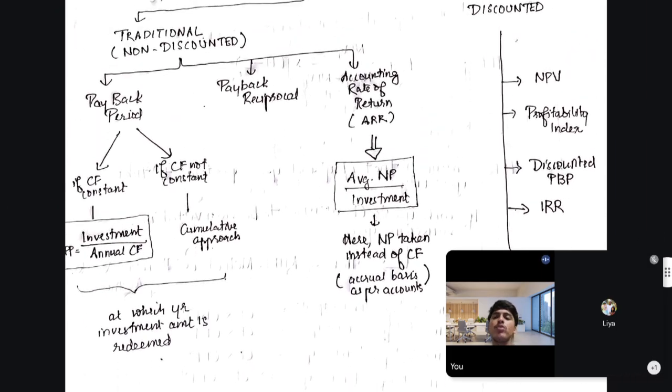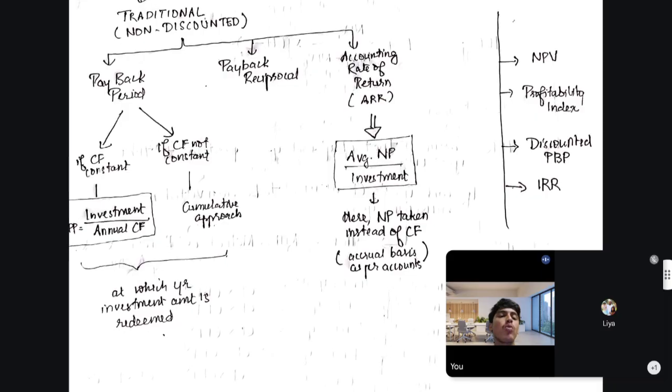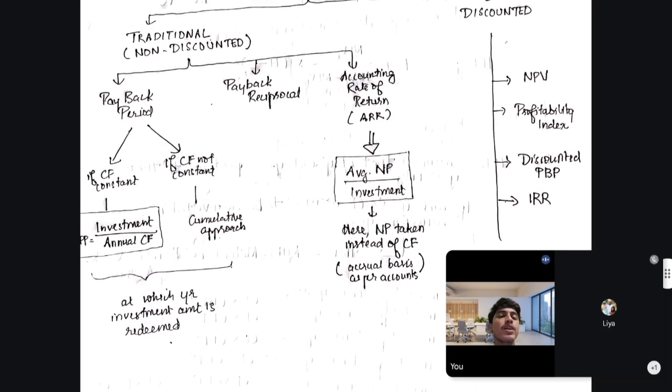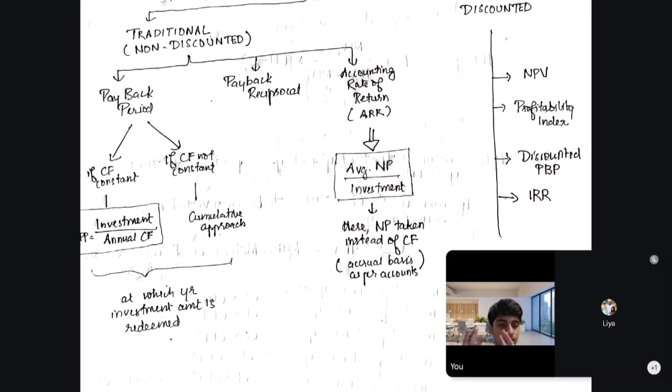Okay, so that is about traditional techniques. And now discounted techniques. Discounted techniques are the most confusing part of capital budgeting, the most tedious part, where you have long problems. Usually the problems and short questions will come from discounted techniques, like NPV, IRR, modified IRR, discounted payback, and profitability index.